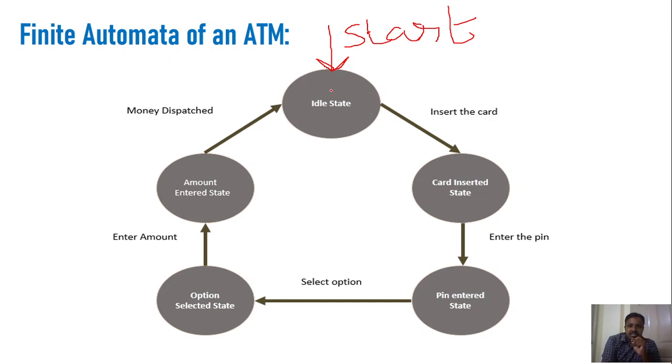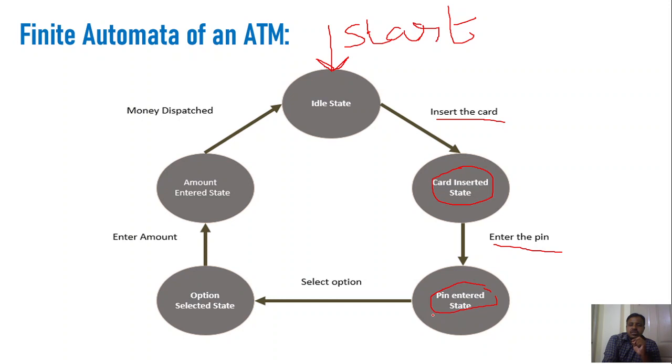The idle state is the start state. The ATM system will remain in this state until you insert the card, right? So what is the input in this state? Insertion of the card. The moment you insert the card, the ATM will move from the idle state to a card inserted state, right? After entering this state, it asks for the password or PIN number, right? The moment you enter the four-digit PIN number, the ATM will change its state from the card inserted state to the PIN entered state, right?